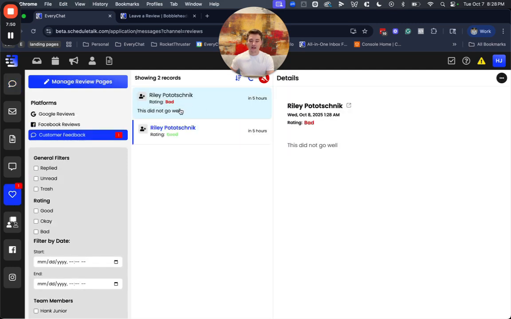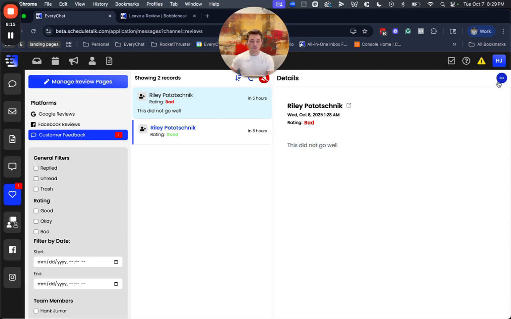So we can see that in this case, we got this did not go well. And the reason why we see good is because I had clicked the good button before that, so it collected that feedback. And then when I switched it to bad, that's what you're seeing here. So in this case, we see the message itself. It's going to be tied to the contact within the system there. And then you can see the message that they left.